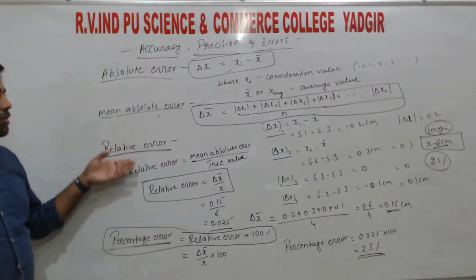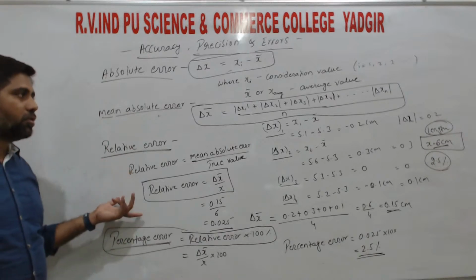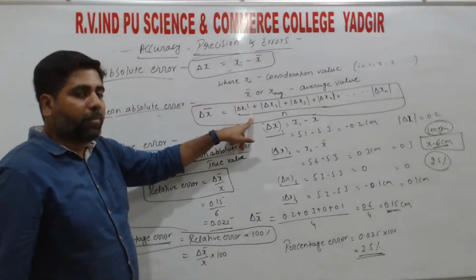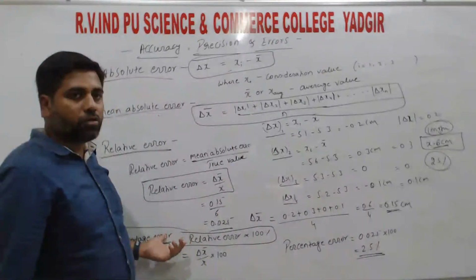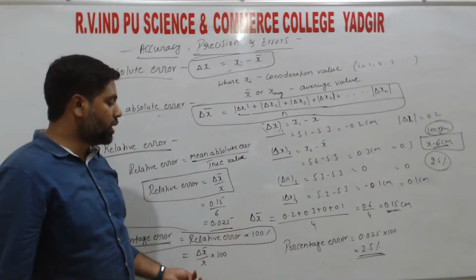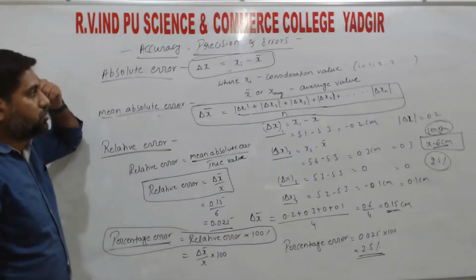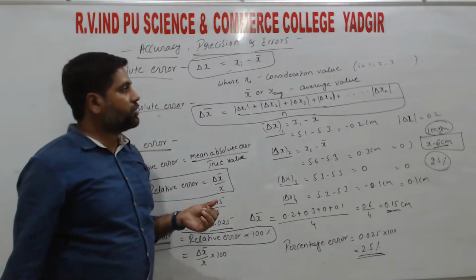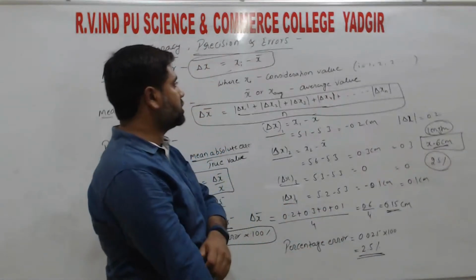So for 1 mark, these are the definitions or formulas, right? So you can write definitions or formulas. So in general, the difference: here a difference, here the mean, here the ratio, here the percentage. So which one do we take for percentage? Relative error multiplied by 100 gives us the percentage error, right? In the next class we are going to discuss the combination of errors, right? So combination of errors I will discuss more in the next class.